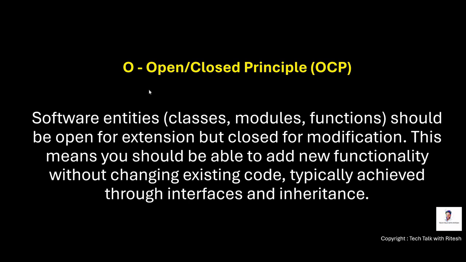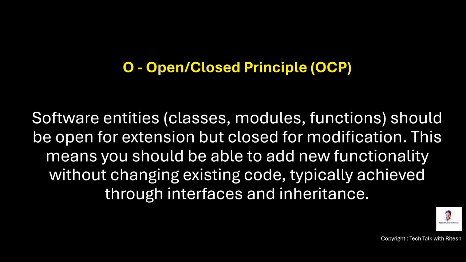Now the second principle, which is the open closed principle, OCP. Software entities, for example classes, modules or functions, should be open for extension but closed for modification. What does that mean? It means if we want to add some extension to it, we should be able to add it, but we should not modify the existing features. This means you should be able to add new functionalities without changing existing code, typically achieved through interfaces and inheritance.